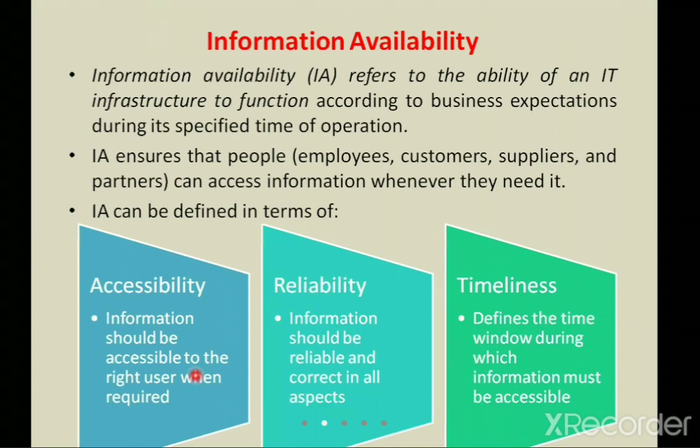You open a web page, the web page should be available for you. If it is not available, then the money that is being credited to the company is in loss. Now you might be saying, madam, how is it in terms of loss? For example, if you give a Google search, right? For example, if I say information management system, that search is giving, let me take as $1 for the company. Are you understanding from where it is being deducted?